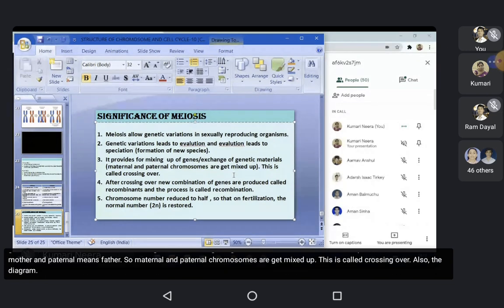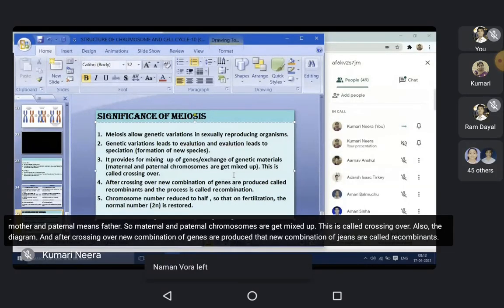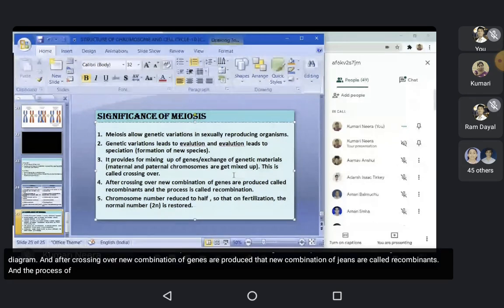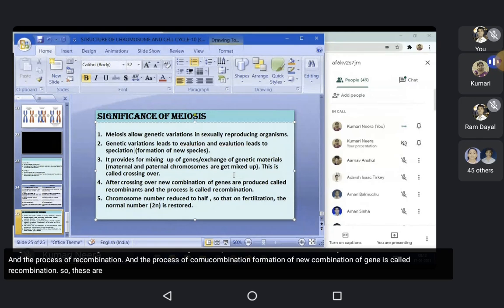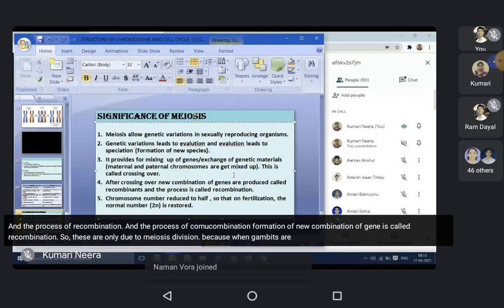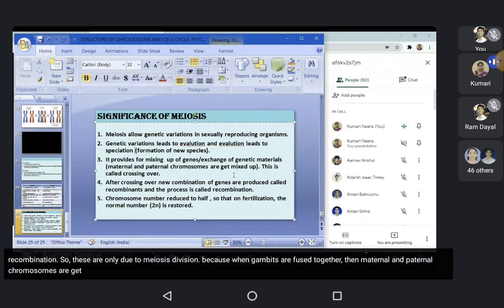I'll show the diagram. And after crossing over, new combinations of genes are produced. Those new combinations of genes are called recombinants. And the process of recombination, formation of new combination of genes, is called recombination. So these are only due to meiosis division, because when gametes are fused together, then maternal and paternal chromosomes get mixed up and a few form recombinants.